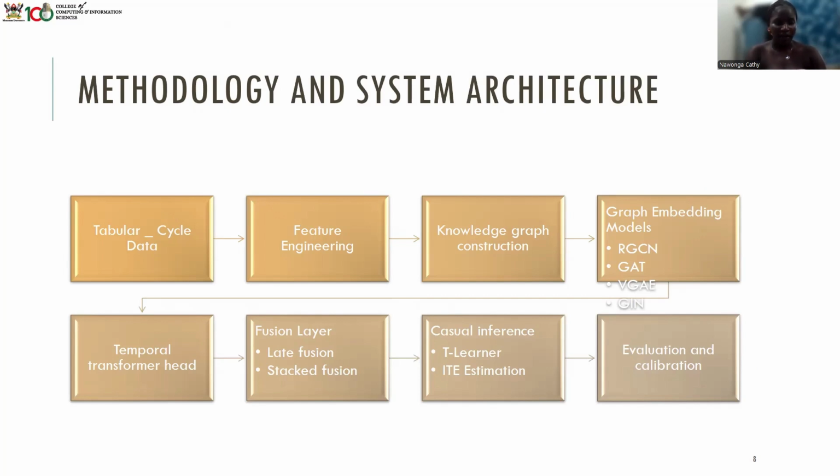We also apply a transformer to model temporal dynamics. These outputs are fused either via late averaging or stacked meta-learners and passed into a causal inference layer for treatment effect estimation.